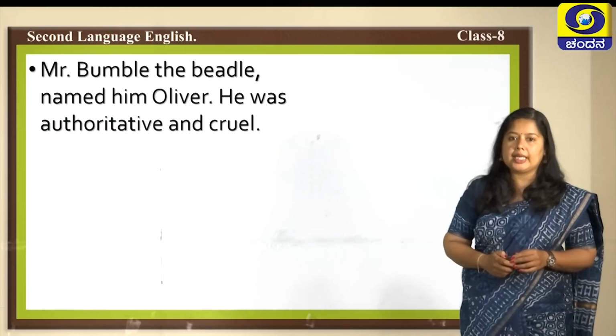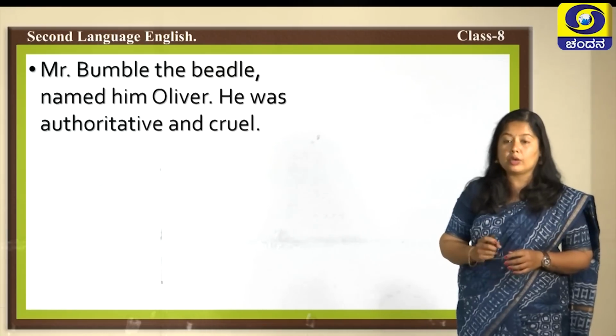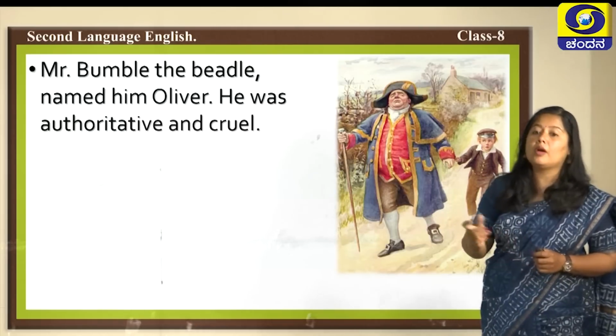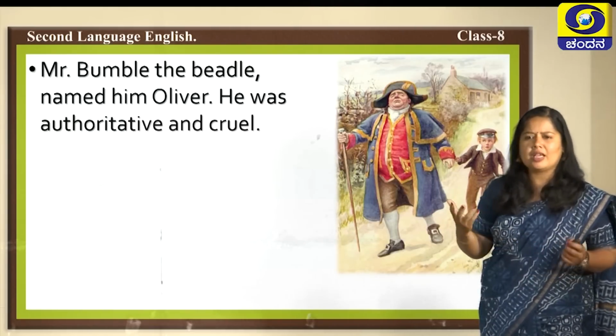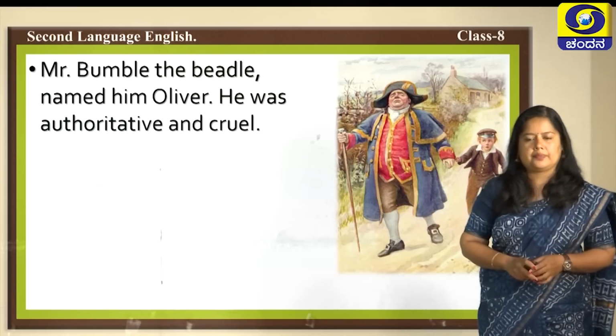Mr. Bumble, the beadle, named him Oliver. He was authoritative and cruel. Since he got no other name in his mind, Mr. Bumble named him Oliver Twist because he could not think of any other name. So, that was Oliver Twist and he was named Oliver Twist.